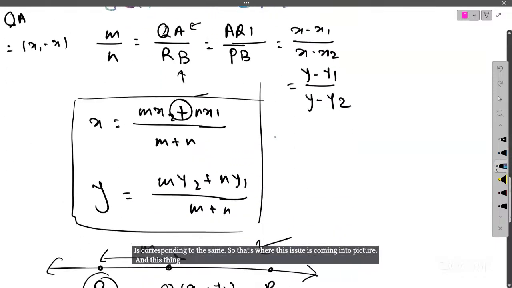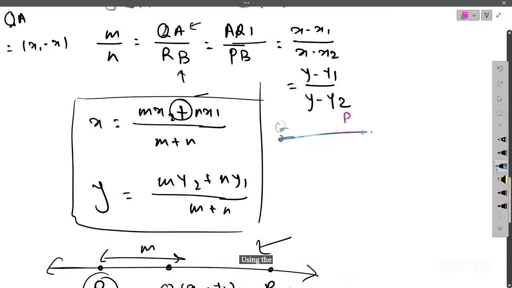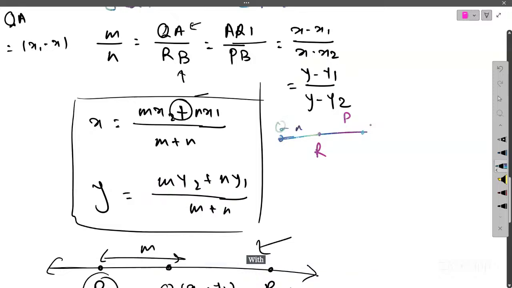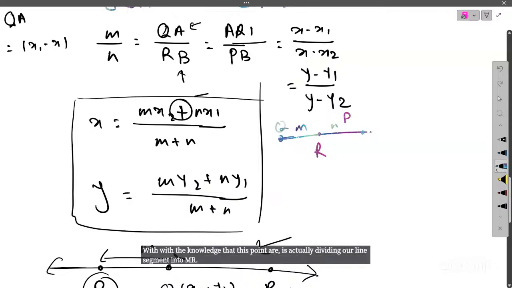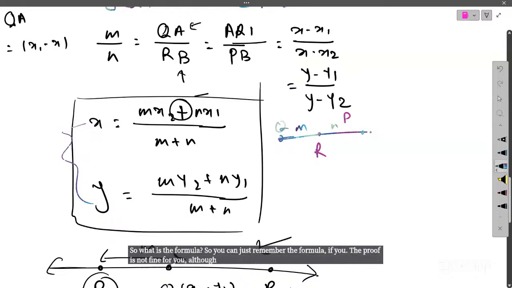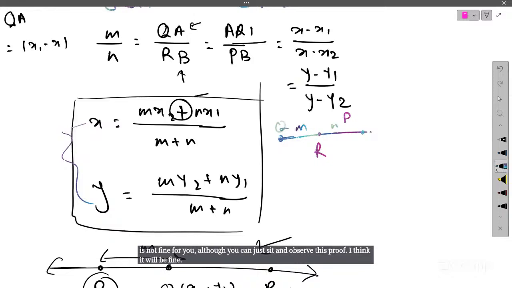So overall, we just have a line segment PQ, with the P and Q points known to us, and we want to find out the coordinate of point R, with the knowledge that this point R is dividing our line segment in the ratio m:n. So what is the formula? You can just remember the formula. If the proof is not fine for you, you can just sit and observe this proof, I think it will be fine. Okay.